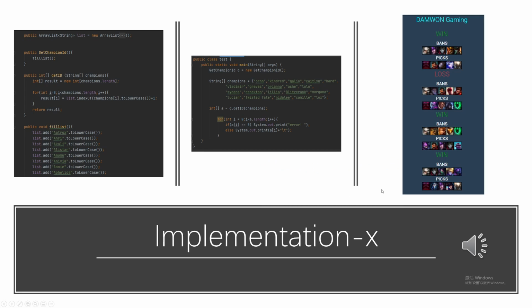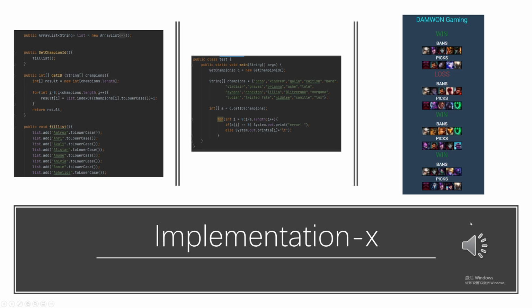Here is the implementation of x. X stands for the data of matches. Specifically, in this project, X stands for 10 champions picked and 10 champions banned. So all I need is to collect the ID of champions and sort them into the correct order. To do this, I use an array list to store the names of all 150 champions.